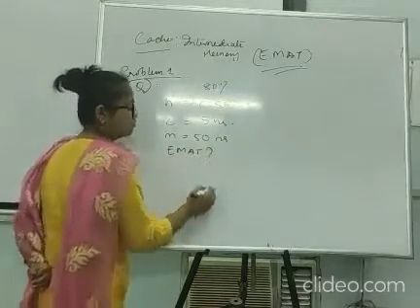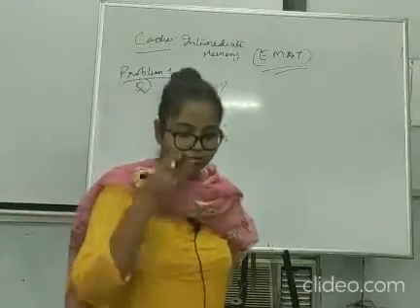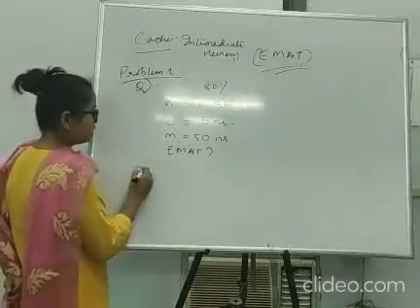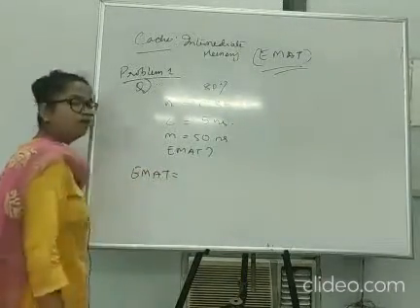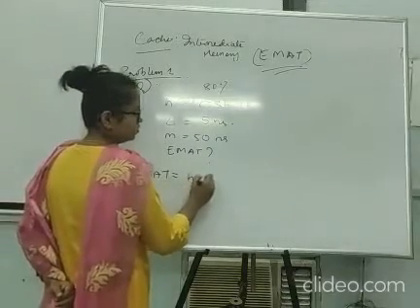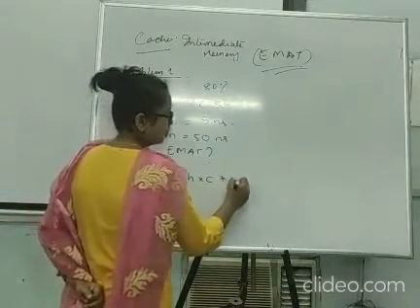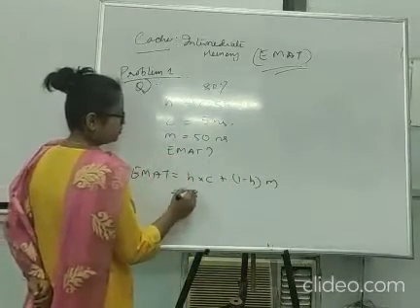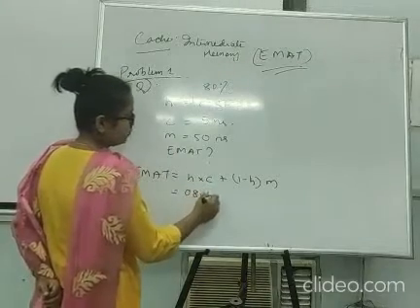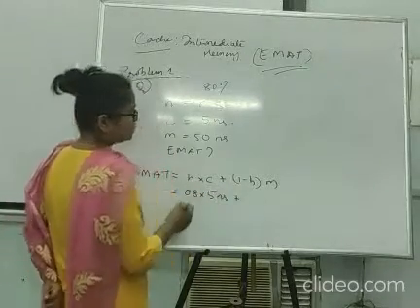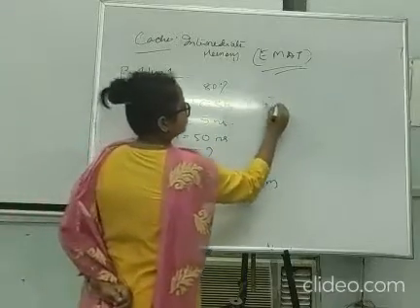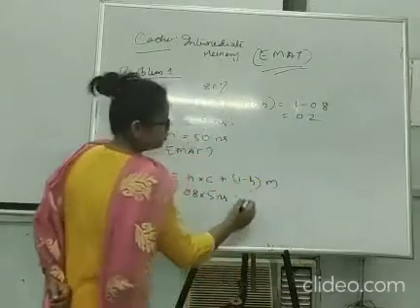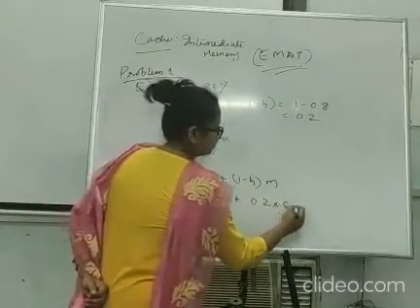It is a simple problem. Okay, just put the values in the formula and get the answer. Okay, this type of problem it is. So we will simply write the formula. What is the formula? H into C plus 1 minus H into M. Now what is H? 0.8. And what is C? 5 nanoseconds plus 1 minus H is what? 1 minus H is equal to 1 minus 0.8, that is 0.2. So 0.2 into 50 nanoseconds.